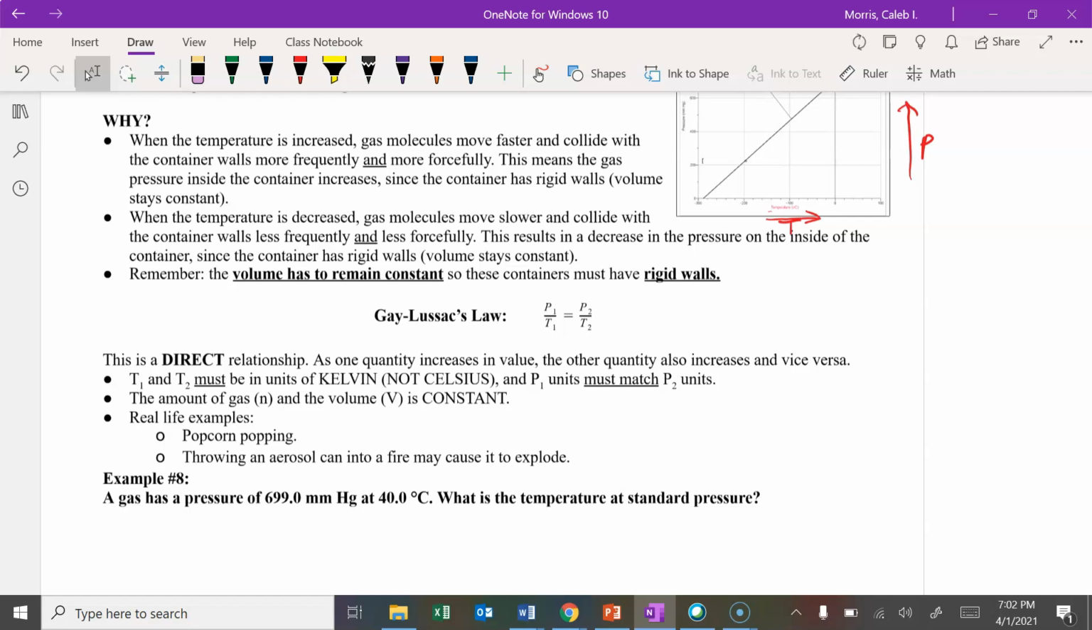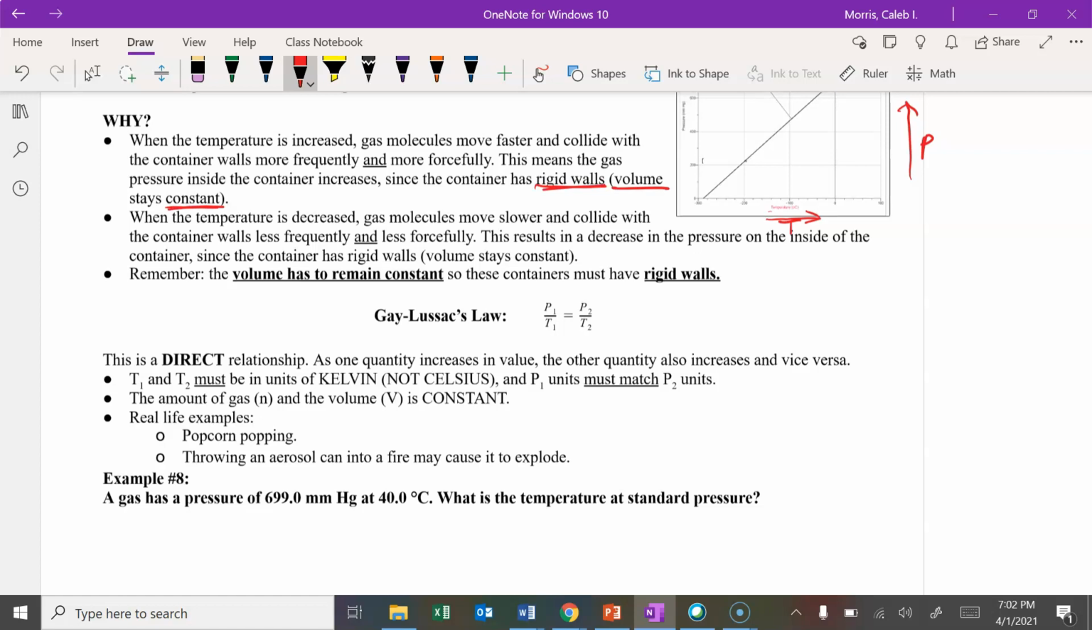Think about if you were running around in a room versus if you're just walking around in a room. You're more likely and more frequently going to run into something, and you'll hit it a lot harder, right? That's the concept of temperature being higher. It makes the molecules move more quickly. They hit the walls more frequently and more forcefully. That means the gas pressure inside the container increases since the container has rigid walls, and the volume stays constant. Okay, so rigid walls means volume is constant.